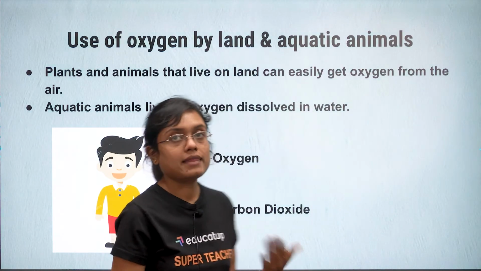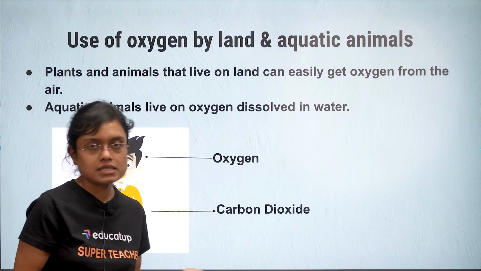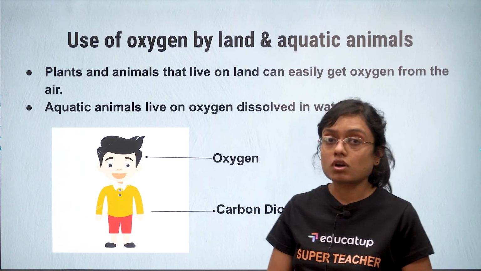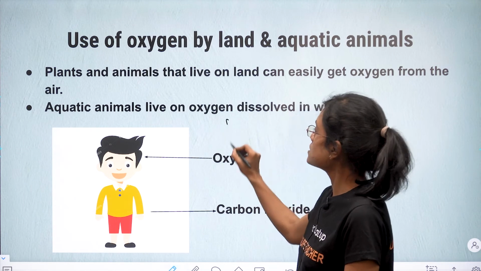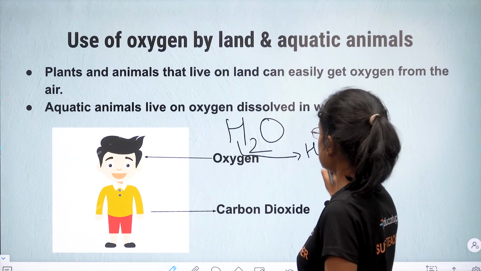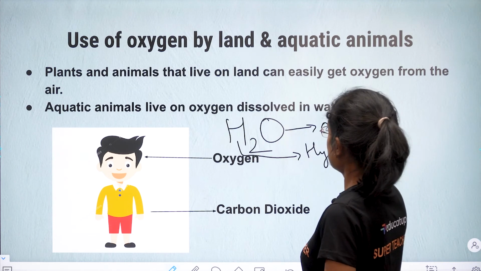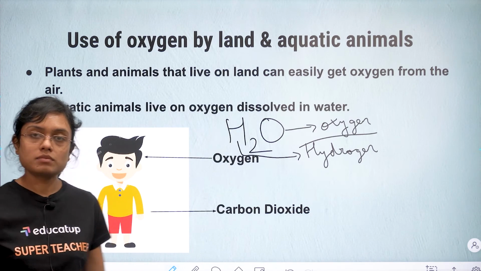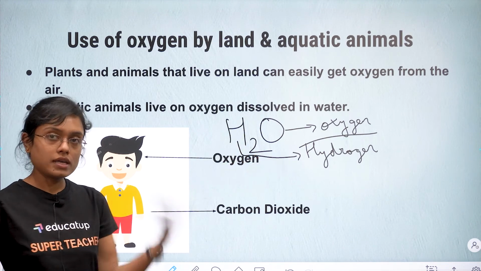Use of oxygen by land and aquatic animals. So plants and animals that live on land can get very easily oxygen from plants and trees because it is present in air. Aquatic animals live on the oxygen which is dissolved in water. Even water contains oxygen, isn't it? What is the chemical formula for water? It's H2O. This H is for hydrogen, and this O is for oxygen. So your water also contains oxygen, and the aquatic animals and aquatic plants which are inside the water, they live on this dissolved oxygen. All right?